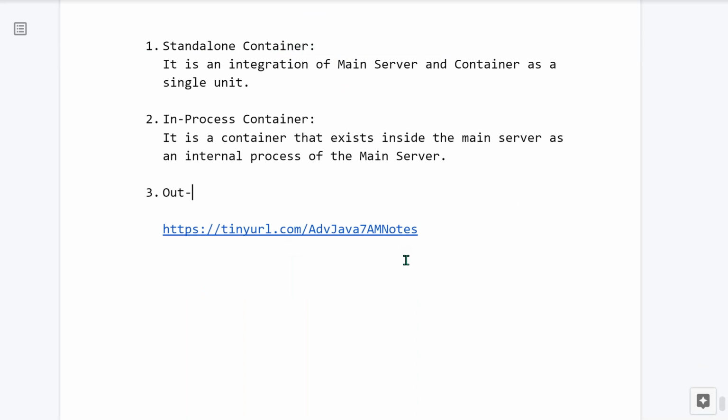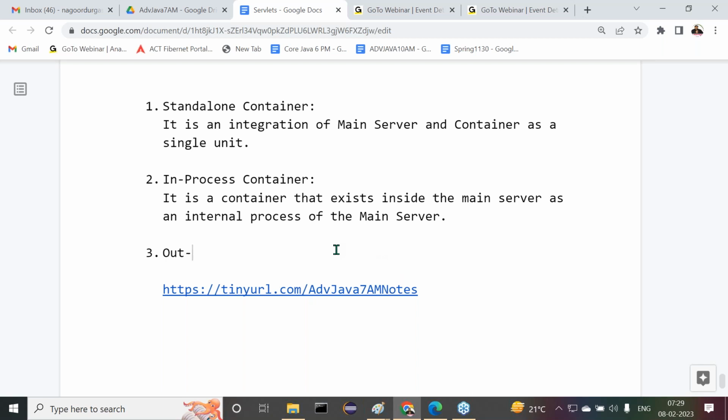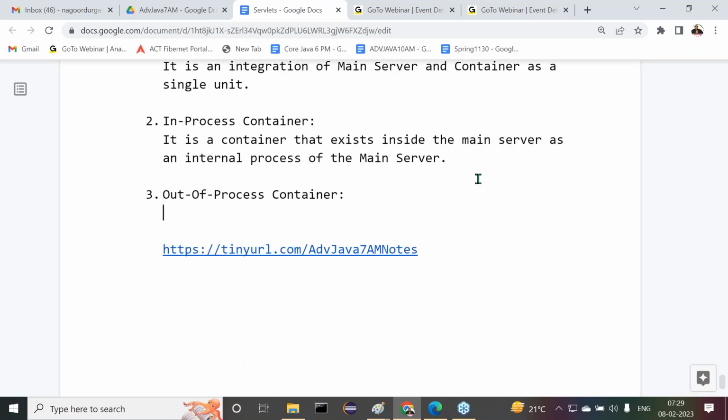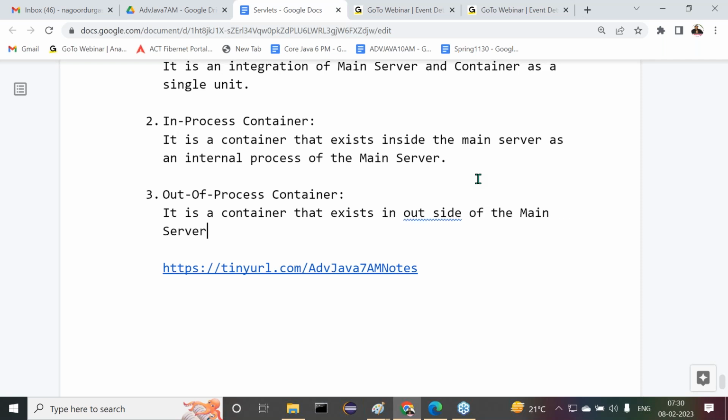What about this third one? Third one is the out of process container. What are you understanding about this out of process container? Observe carefully. It is a container that exists outside of the main server.